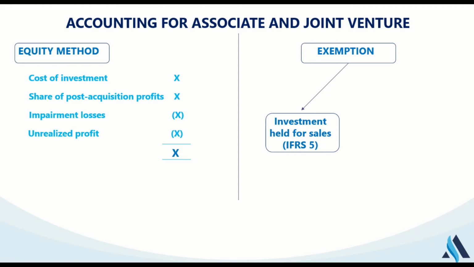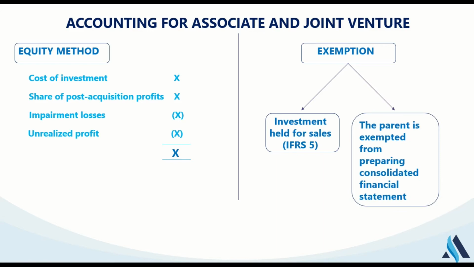Such will be accounted for using IFRS 5, which talks about investments held for sale. Another exemption is if the parent itself is exempted from preparing consolidated financial statements. If you want to know about the conditions for exemption, you can check my first video, on introduction to group accounts.